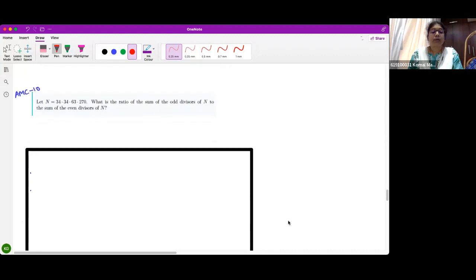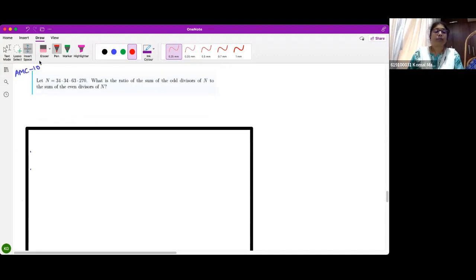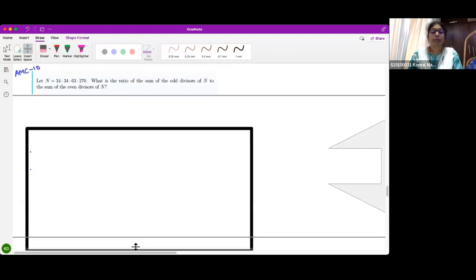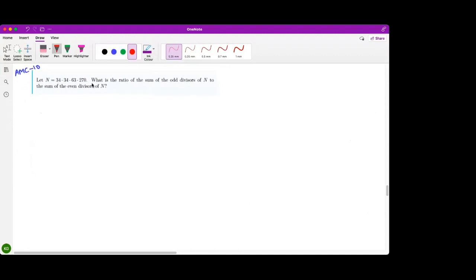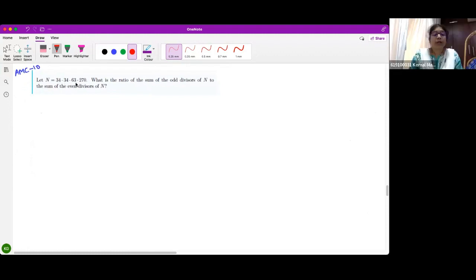Let me do this problem. Now, n is 34 into 34 into 63 into 27. So what is the prime factorization of n?